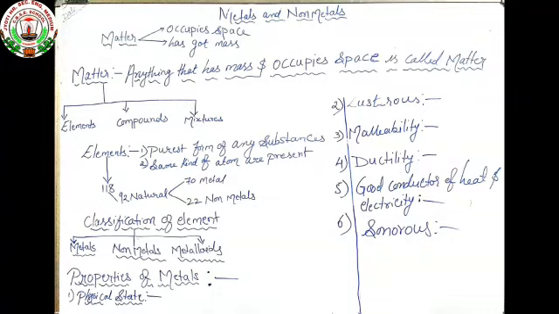Now the question that arises in our mind is, what is an element? An element is the purest form of any substance. It is made up of the same kind of atom. If you take a big piece of an element and break it into smaller pieces, can you see any changes?